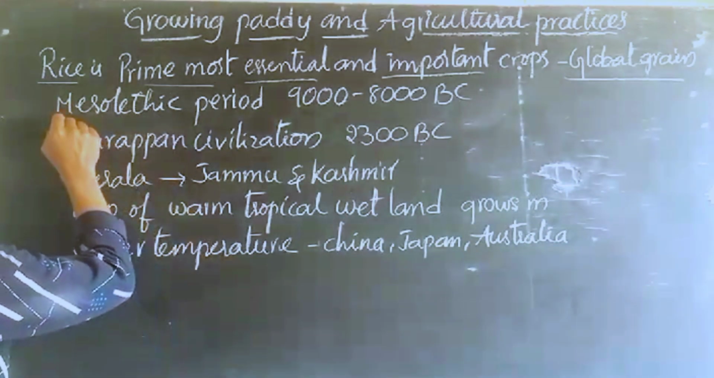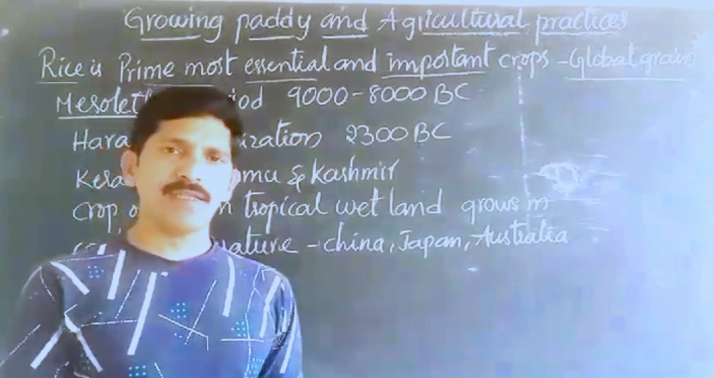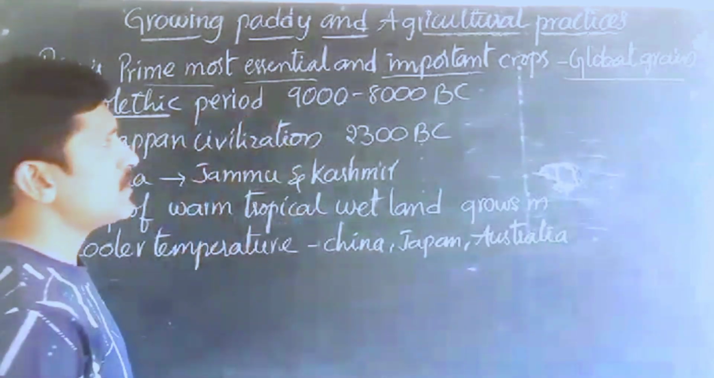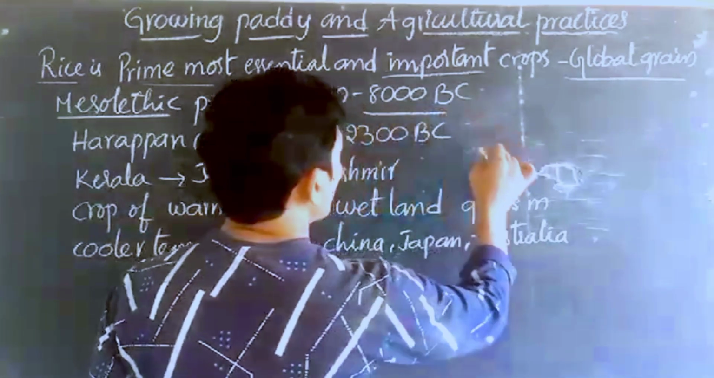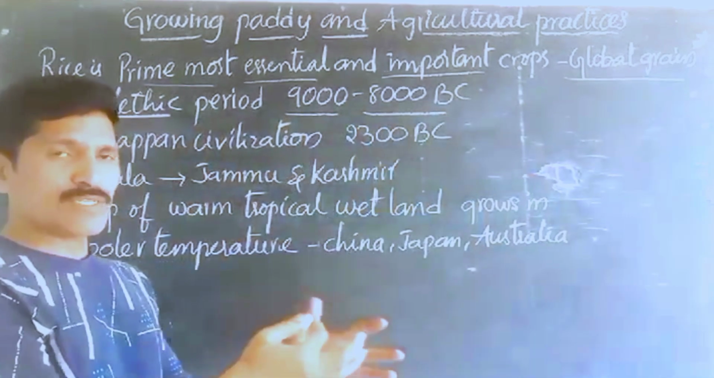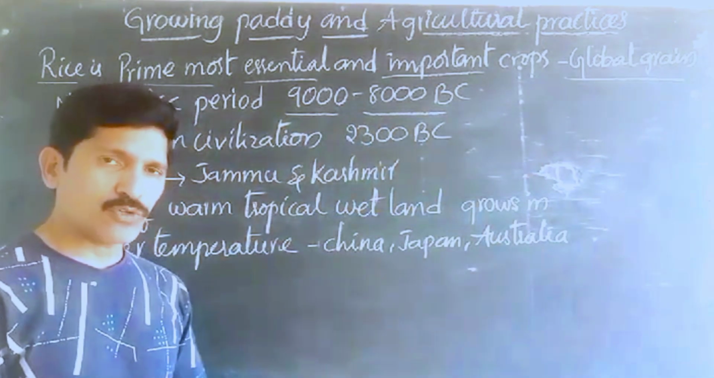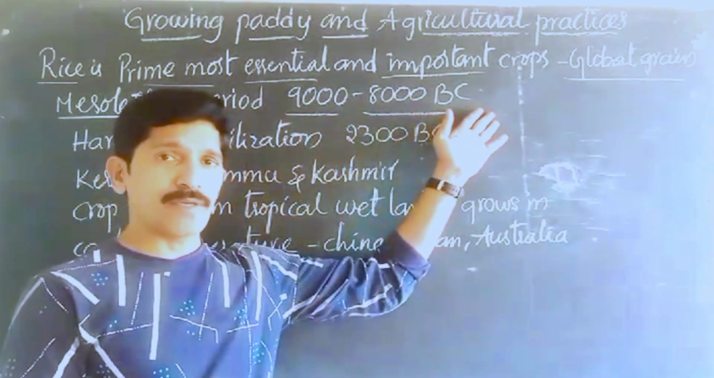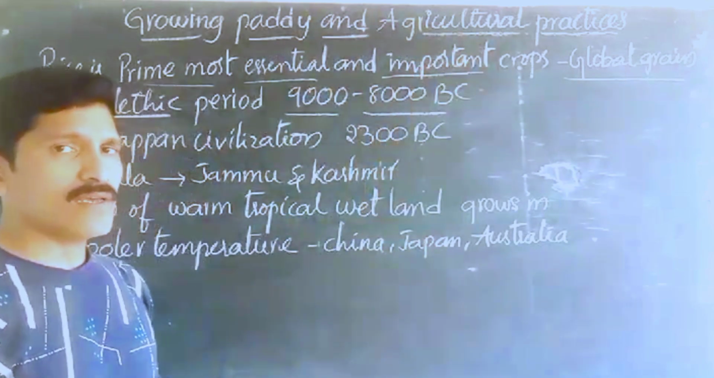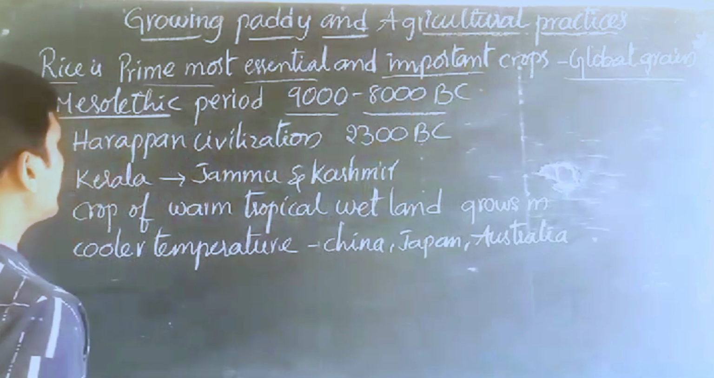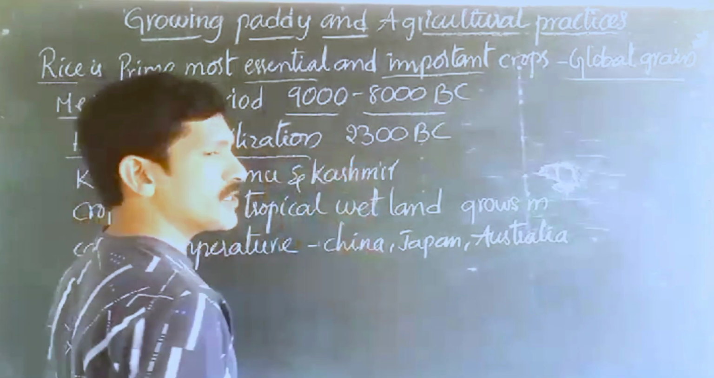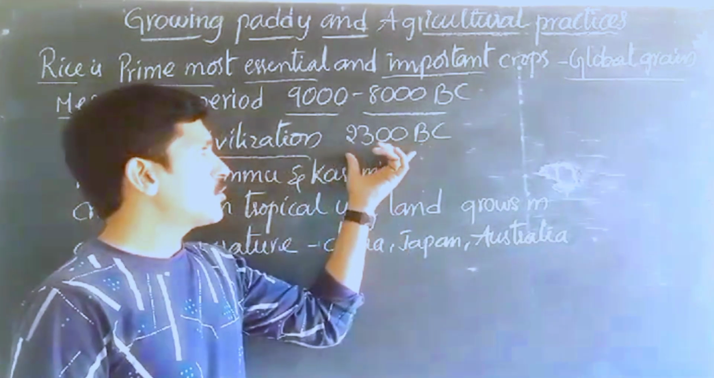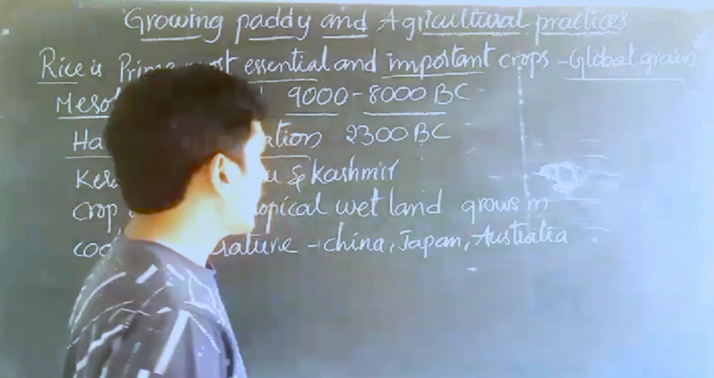See this one, rice, meaning agricultural production, started in the Mesolithic period, around 9000 to 8000 BC. It means the agricultural practices did not start recently, like 2000 or 3000 years ago. It started 9000 years before Christ, right? Later, in the Harappan civilization, agricultural practices were mentioned around 2300 BC, right? And here